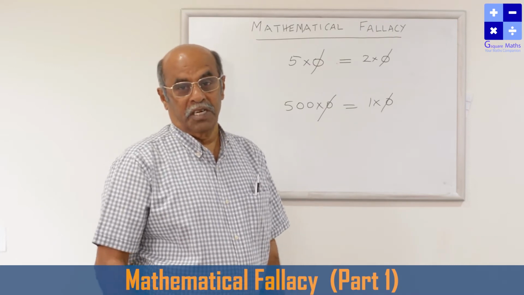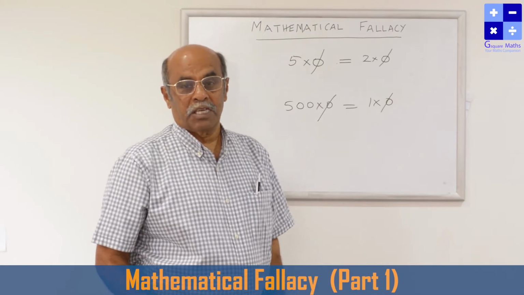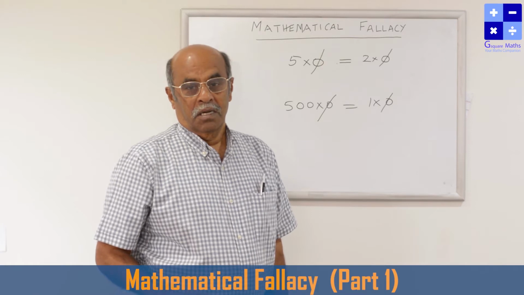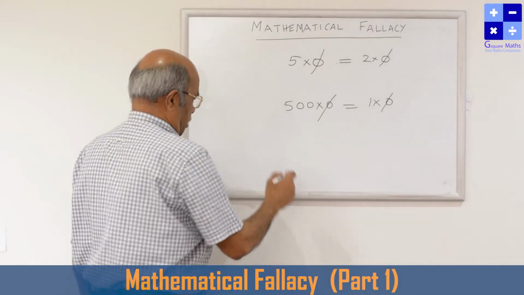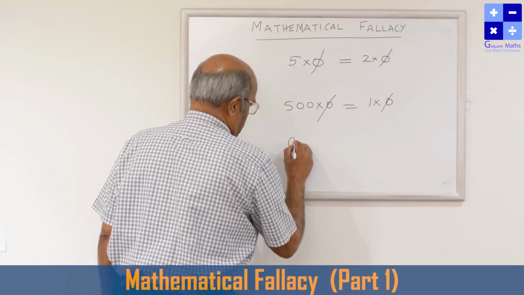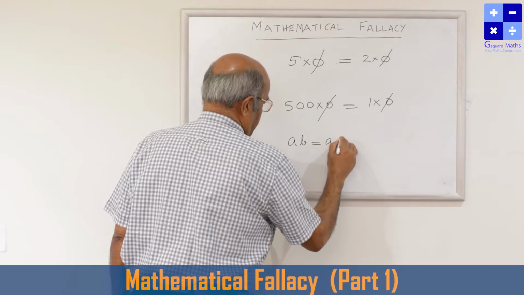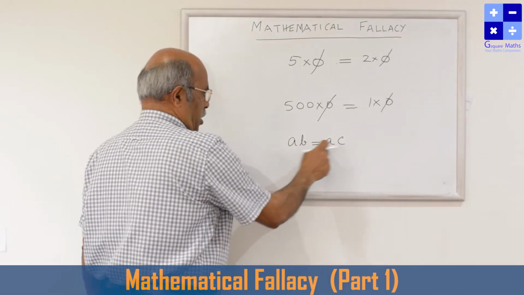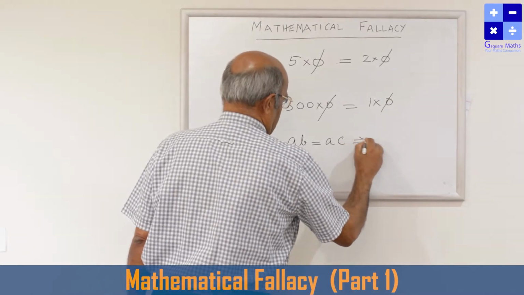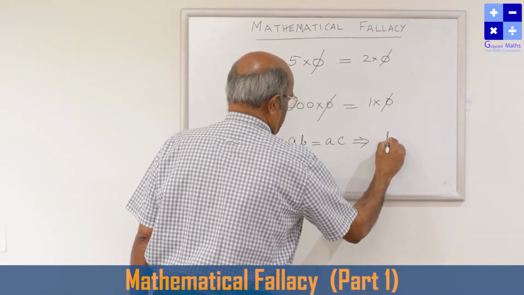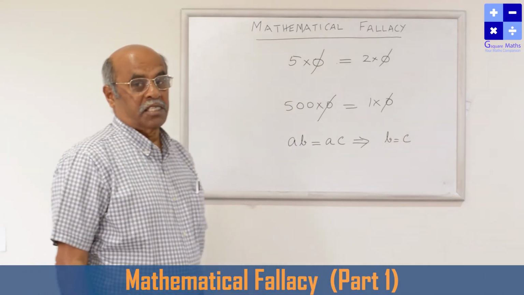Why does this type of absurdity come in mathematics? Because we understood the concept incorrectly. What is the mistake in that? There are three quantities. A into B is equal to A into C. The product of two quantities is equal to the product of another two quantities, and this implies B is equal to C. This is what we studied: the cancellation law.